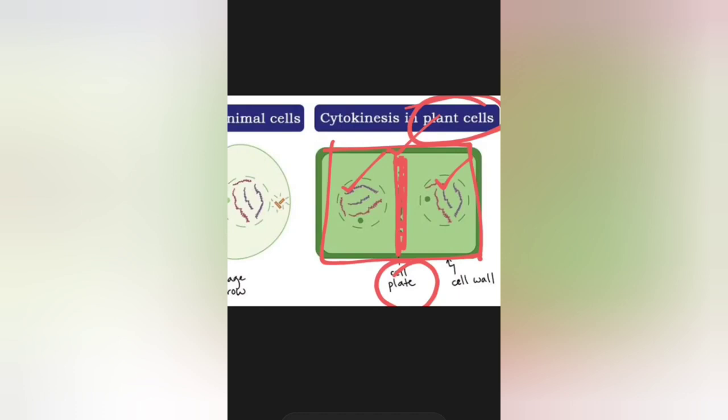Okay, and one more thing, this cell plate will then change itself chemically and will be transformed into the middle lamella of the cell wall. So you all know that plant cells have an extra layer outside of the cell membrane, which is the cell wall. So the middle lamella is a layer of the cell wall, and this middle lamella of the cell wall is formed from this cell plate. Okay, so we are done with the process of cytokinesis in plant cell.